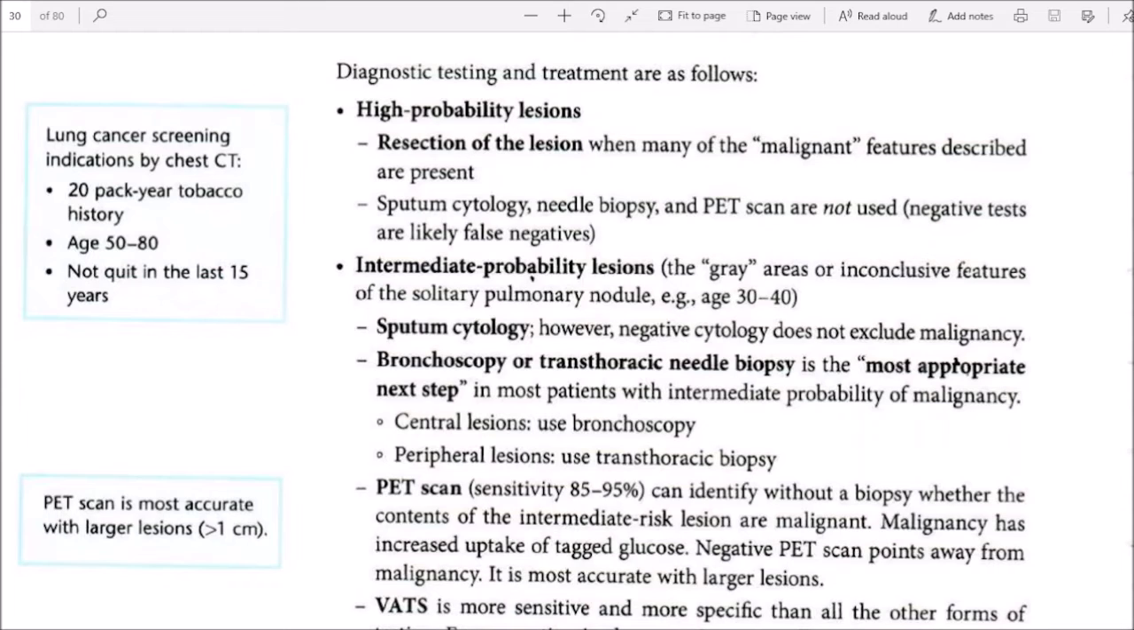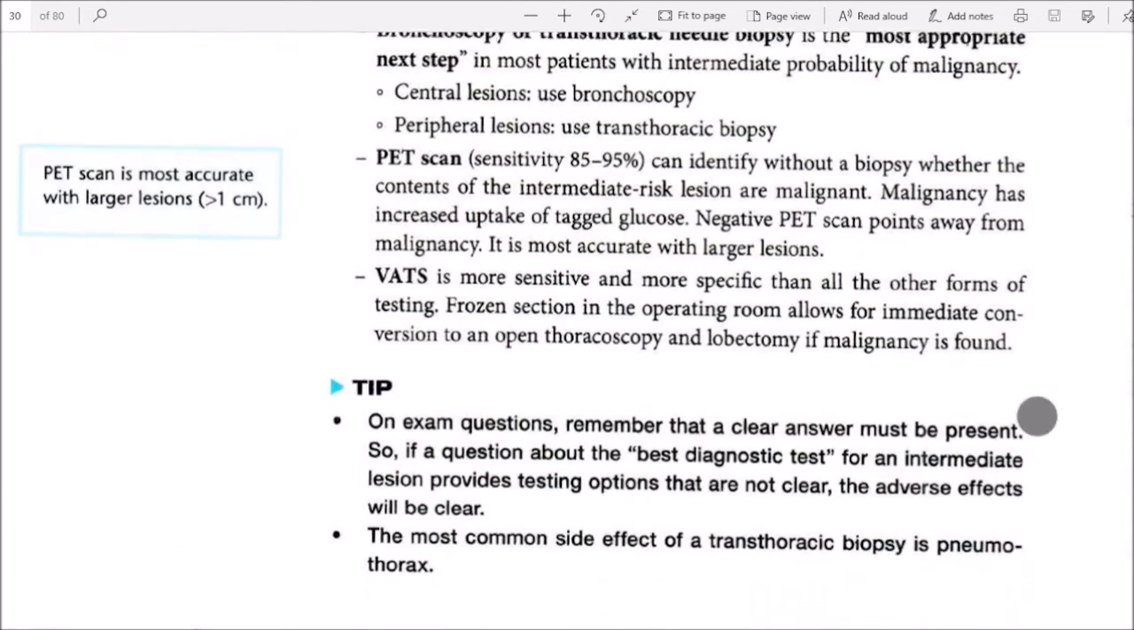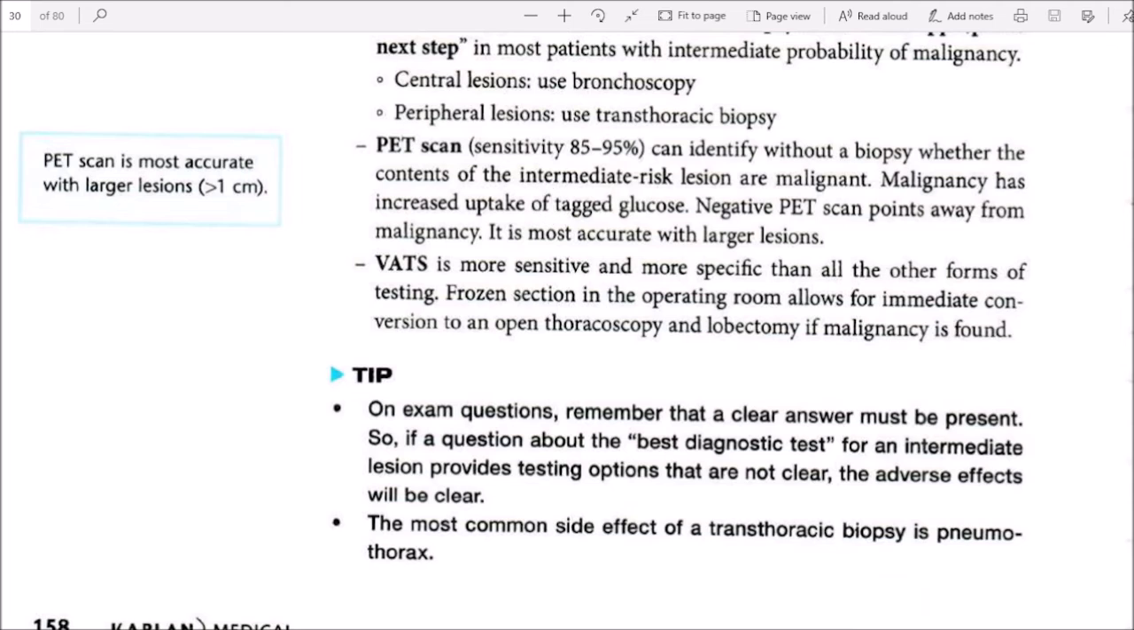Lung cancer screening is indicated by chest CT for patients with a 20 year tobacco history, age 50 to 80 years, who have not quit in the last 15 years. A PET scan, sensitivity 85 to 95%, can identify without a biopsy whether the contents of an intermediate risk lesion are malignant. Malignancy has increased uptake of FDG glucose. A negative PET scan points away from malignancy.